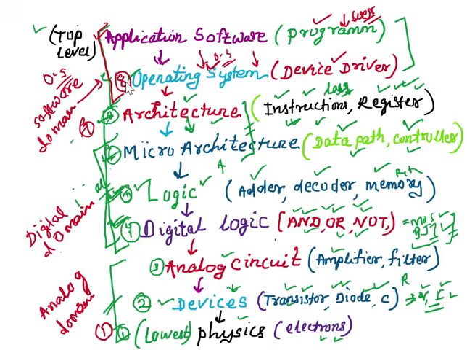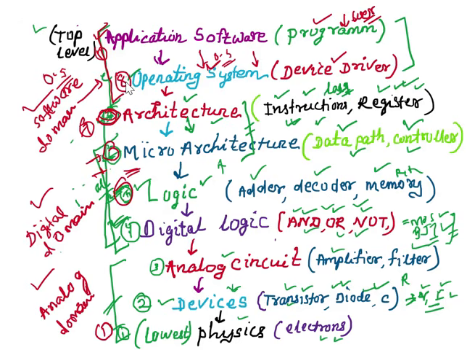Okay, so hope you all understood how each level is interconnected, right? All nine levels, we can say one is software domain, one is digital domain, one is analog domain. All these levels are interconnected. So if you are working at a particular level, then it is always good to know the levels of abstraction just above and below yours. Suppose you are a digital engineer working at the microarchitecture level. So you should be aware of the architecture part, and you should know the logic part.